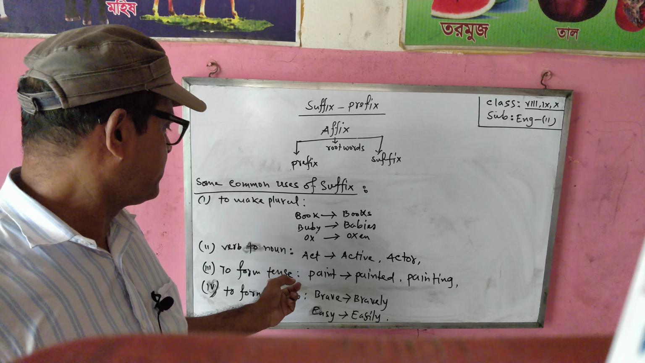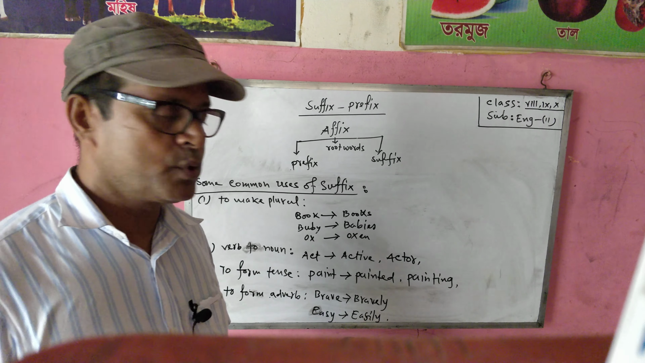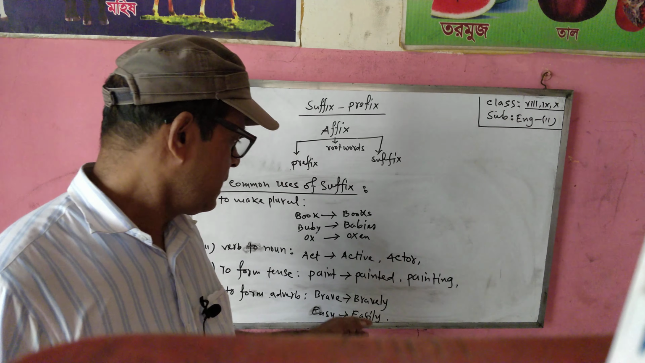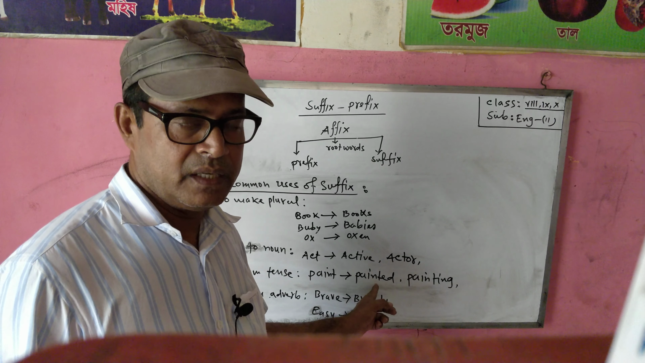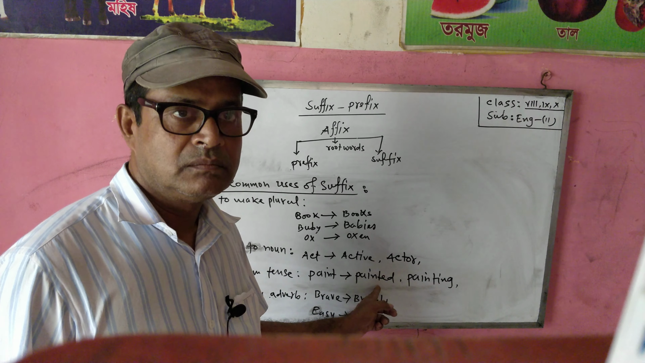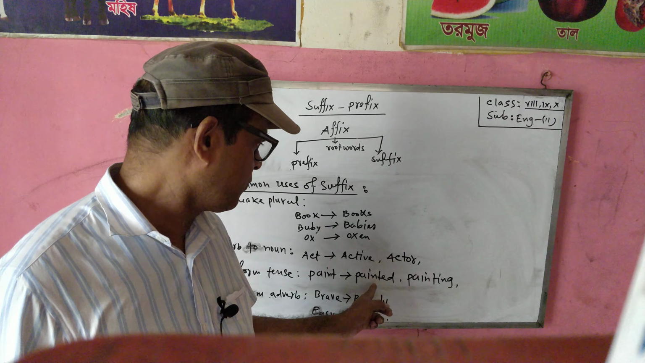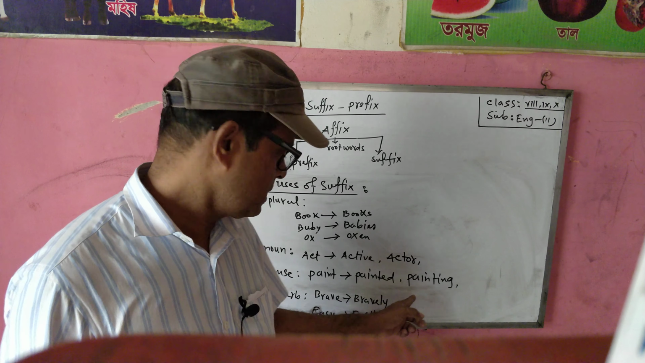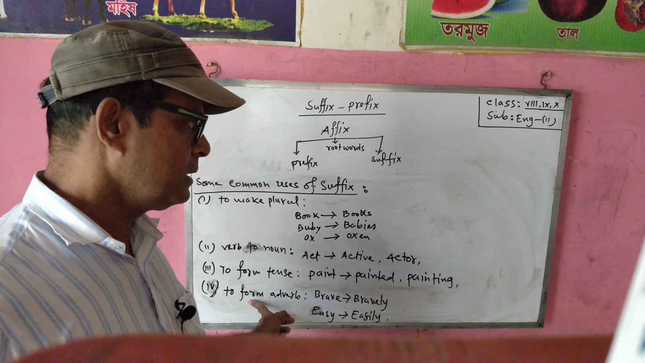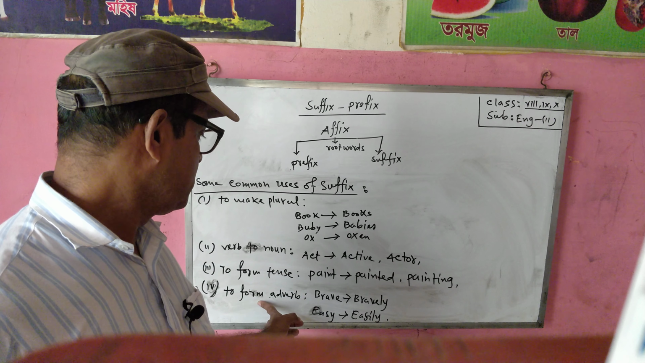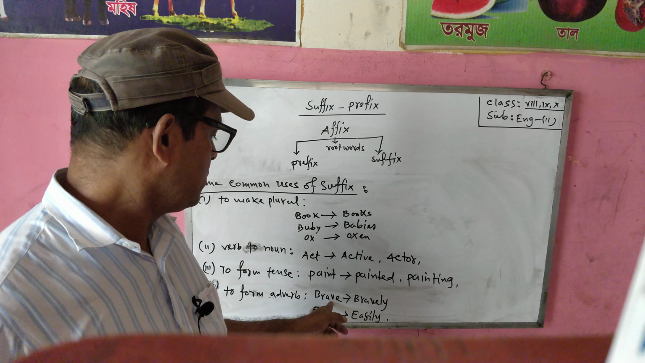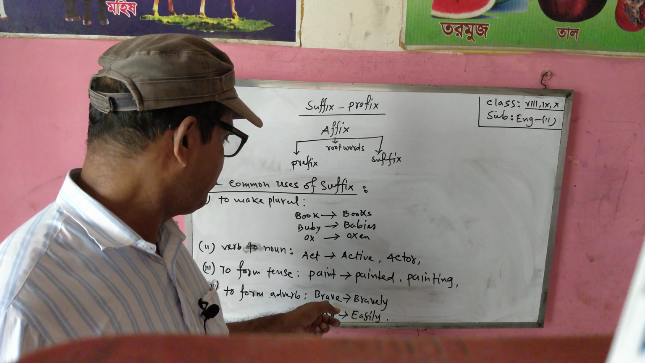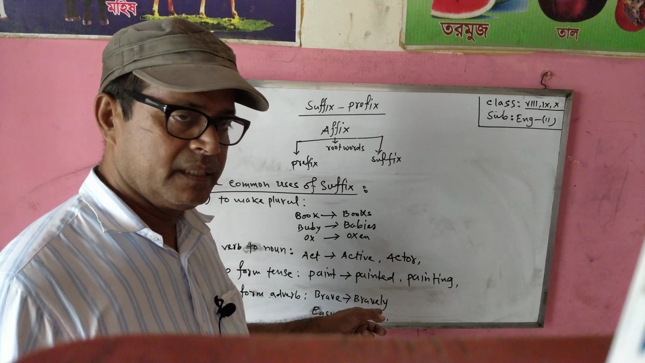Again, to form tense. Suppose the root word is paint. You know what is paint? Paint turns into painted, to form suffix. To form tense also. And painting also. Again, you look at the board. Noun turns into adverb. Brave, bravely.